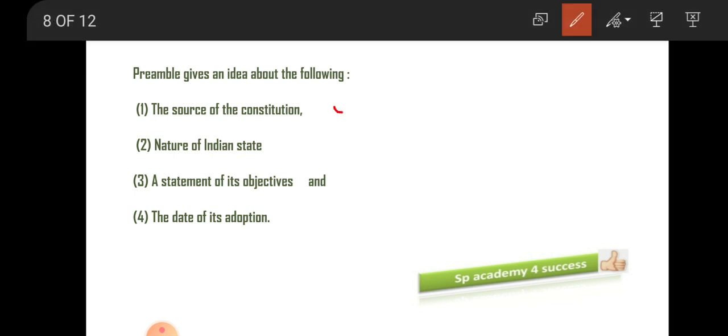It gives you the sources of the constitution, the nature of the Indian constitution, and the statement of its objectives. Of course, its date of adoption is also there in the preamble. I'll show you the preamble after a few minutes, and there you will identify the date of adoption.